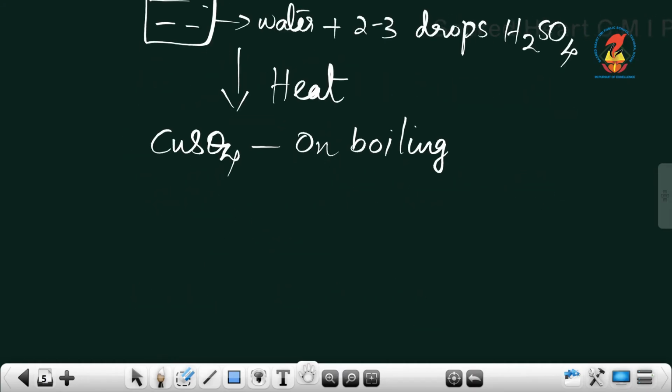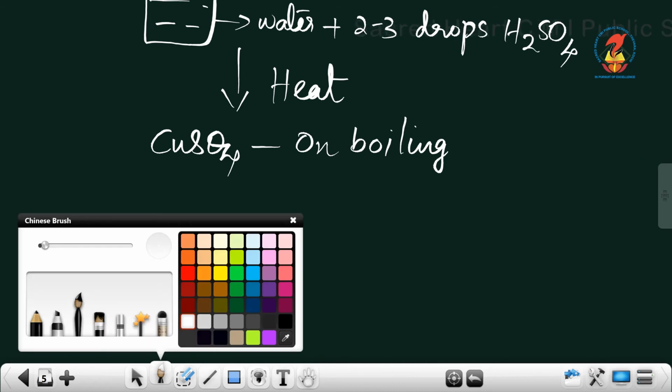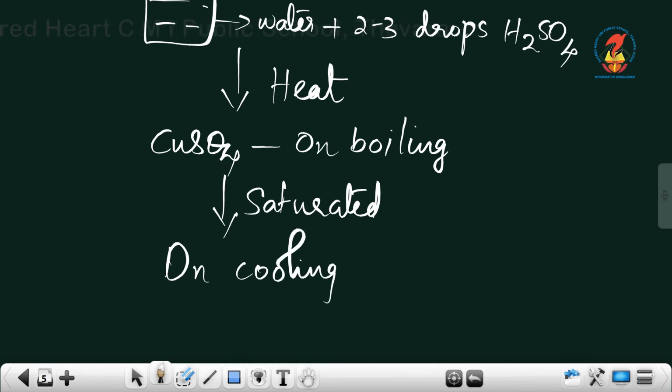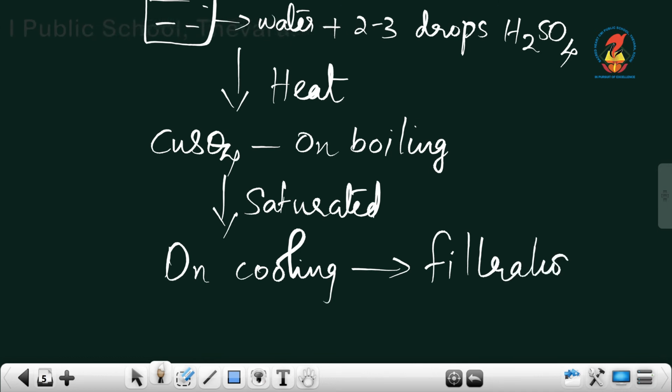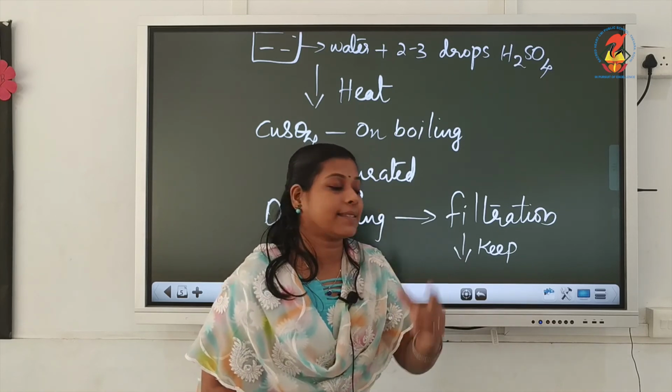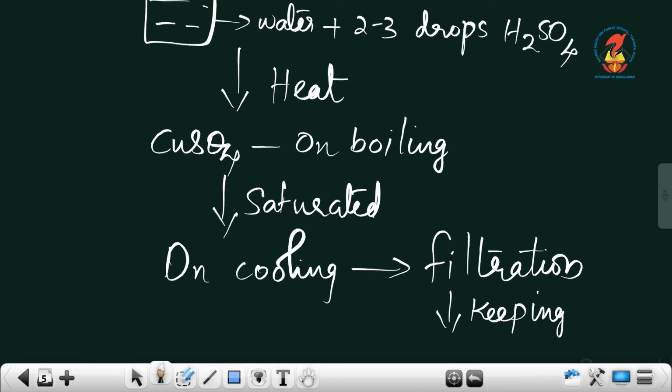Okay. So, during this we are dissolving, saturating, then cooling, and filtration is done. After filtration we are keeping that solution without any disturbance for the crystallization process.